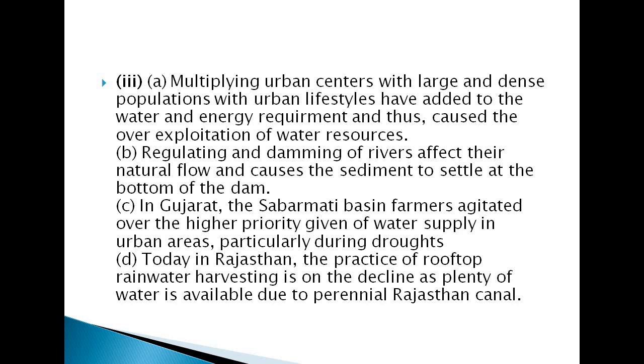So today in Rajasthan the practice of rooftop rainwater harvesting is on decline because plenty of water is available due to the perennial Rajasthan canal. So they have made certain canals which can help with the reservoirs of water.